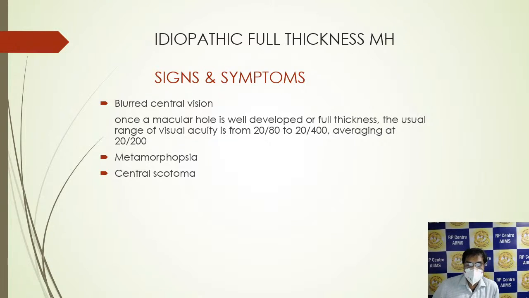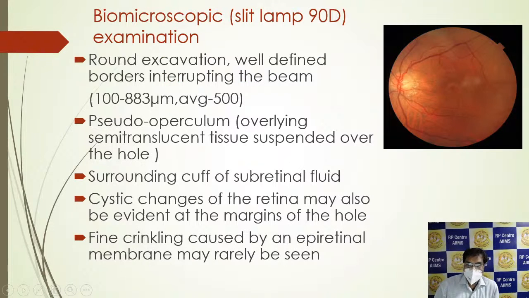The usual range of vision is from 20/82 to 20/400, averaging at 20/200. The patient will complain of metamorphopsia, and there will be a chance of central scotoma. Biomicroscopic slit lamp examination with a 90 degree lens is done for the full thickness macular hole.